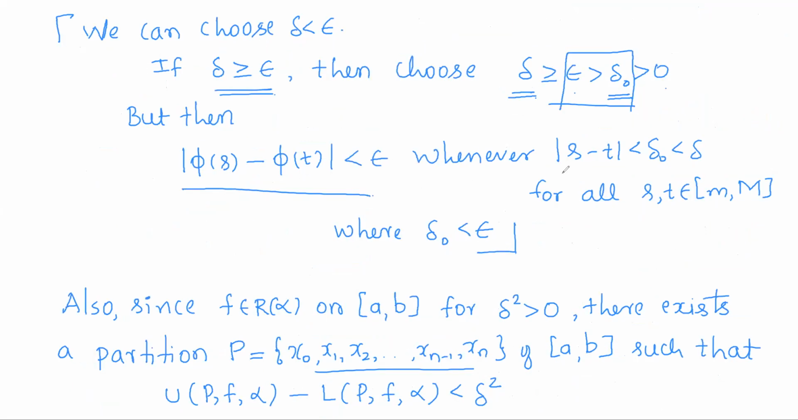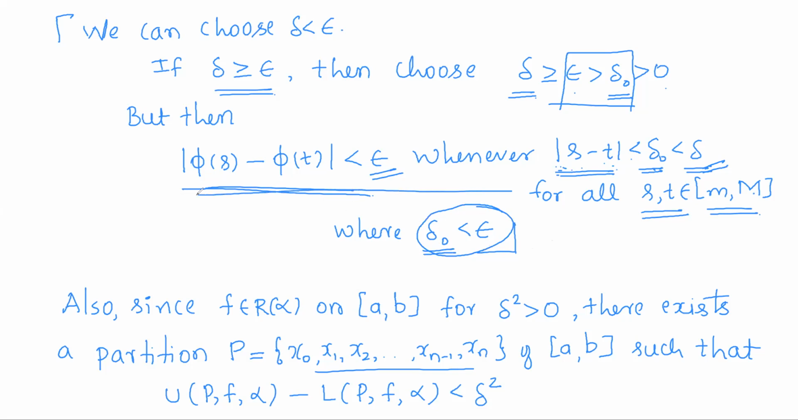Now if I consider the distance between s and t to be less than delta naught, considering all those points in the closed interval small m to capital M, then as delta naught is less than delta, this distance will be less than delta. And whenever this distance is less than delta, the modulus will be less than epsilon. So we got a delta which is less than epsilon. That shows that in any case, given any epsilon, we can find a delta which is less than epsilon, and this condition holds. Okay, this is one thing.